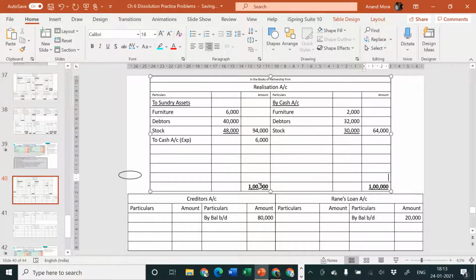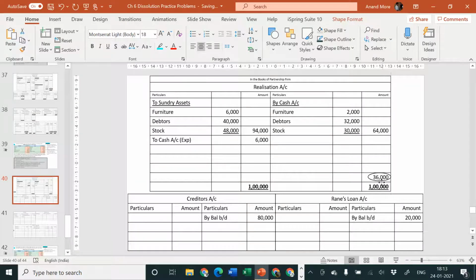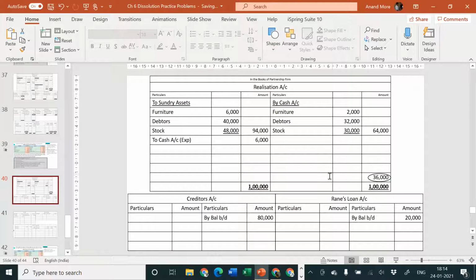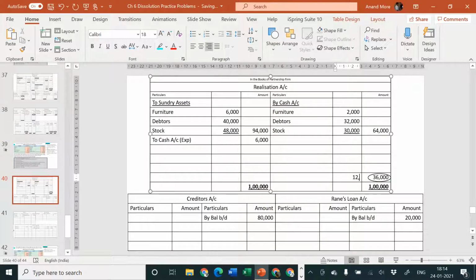I'll find out the balancing figure, which is going to be 36,000. 36,000 is the balancing figure that is to be transferred to all the partners in their profit sharing ratio. In this problem, the profit sharing ratio is equal, that is 1:1:1. So I'll consider here 12,000, 12,000 and 12,000.